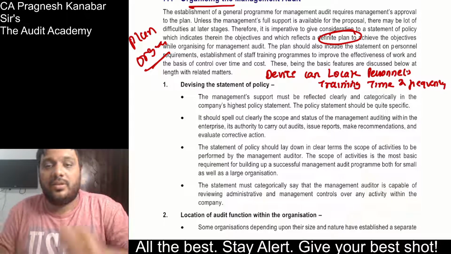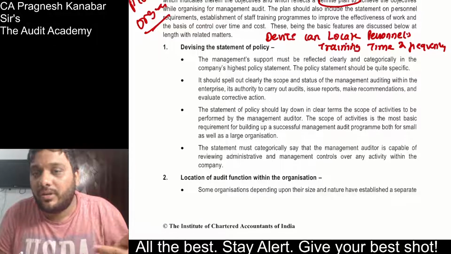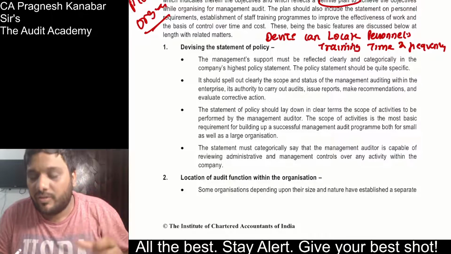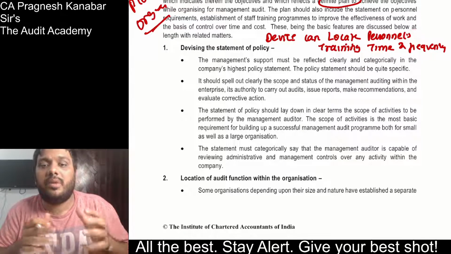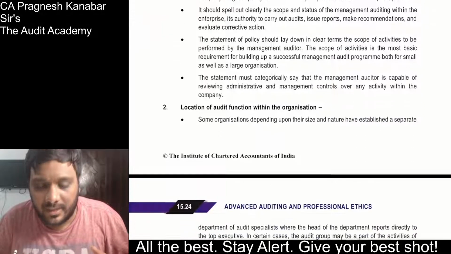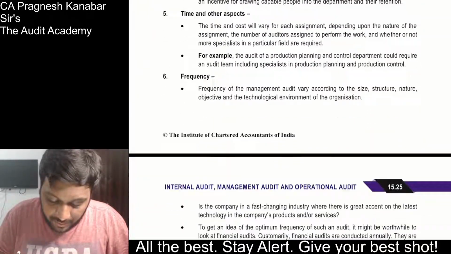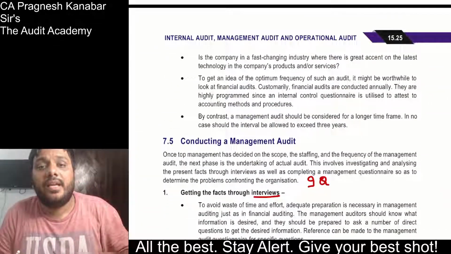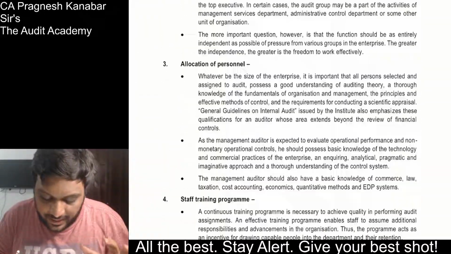All right. So: devising statement of policy, location of the audit function within the organization, allocation of personnel and team members, then staff training, time and cost aspects, and the frequency aspect. Please ensure that you are going through this properly. Yes, it is one of their favorite questions, organizing management audit.